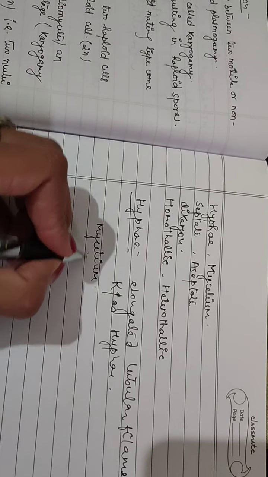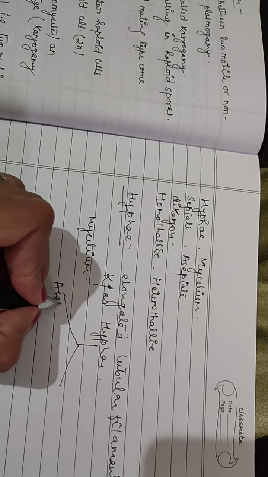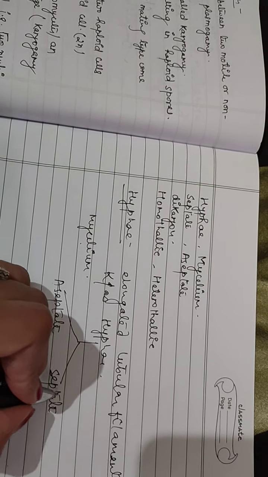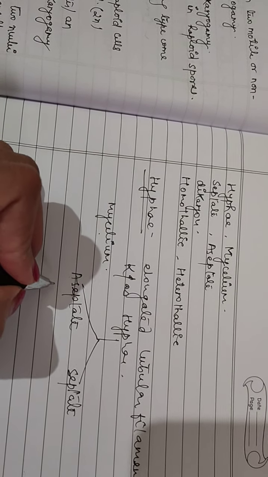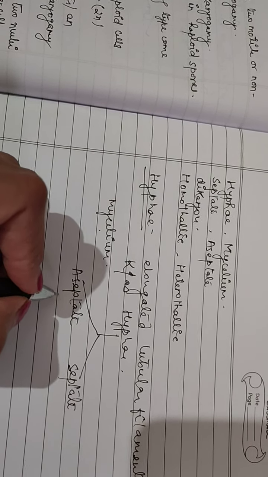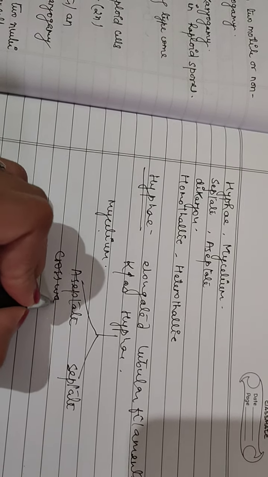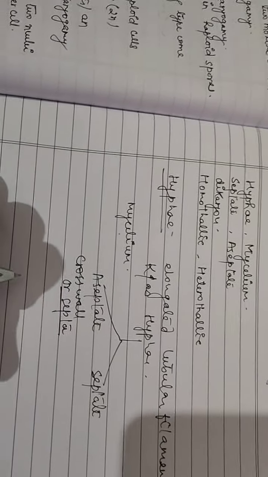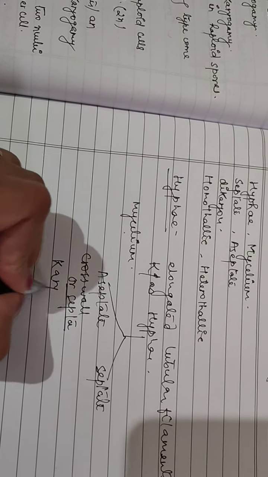And this hyphae can be aseptate or septate. So aseptate means cross walls or septa are not formed at the time of nuclear division, or you can say during which step?